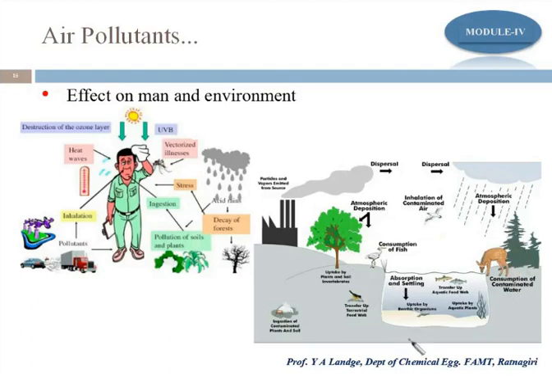Here on this plant there is deposition. Some particles may be absorbed into aquatic life, and there is accumulation of toxic material like mercury and lead in the fish. When the fish is eaten by human beings, again it will have an impact. Or the animals which drink the water may accumulate some amount of mercury and lead. So ultimately it is impacting the environment, because an excess amount of pollutants is released by industry and by humans.